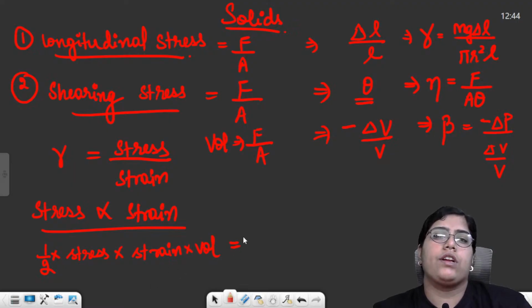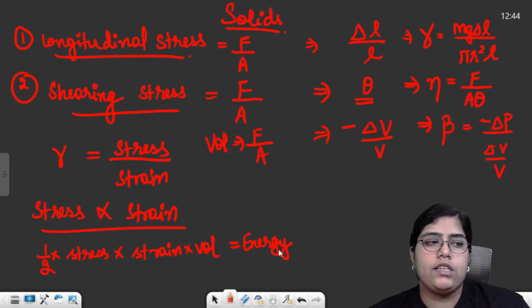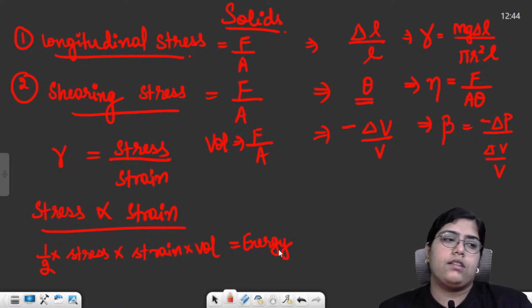Half stress into strain is basically energy stored per unit volume. If you multiply it by volume, you will get the total elastic potential energy in a stretched wire. So solids was a relatively small chapter.